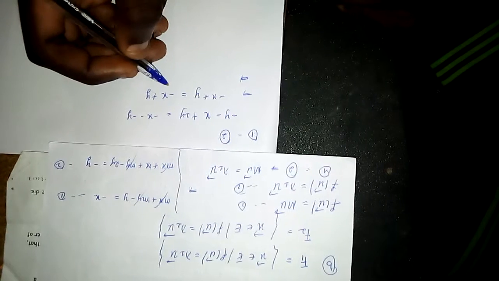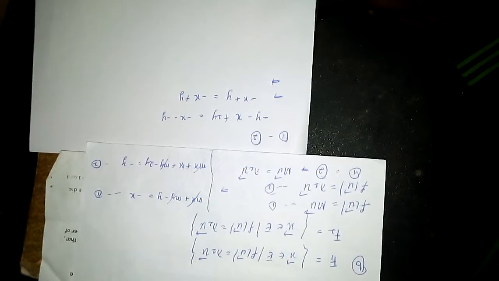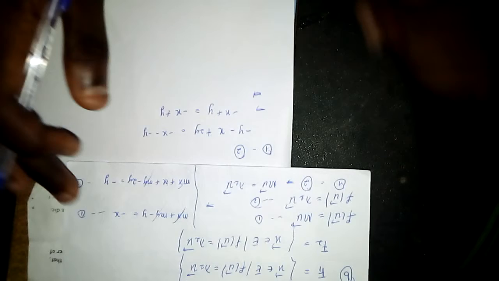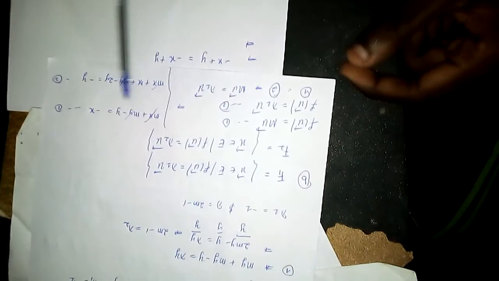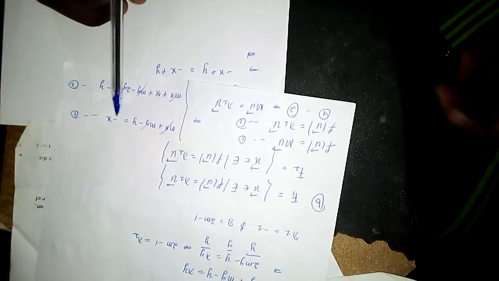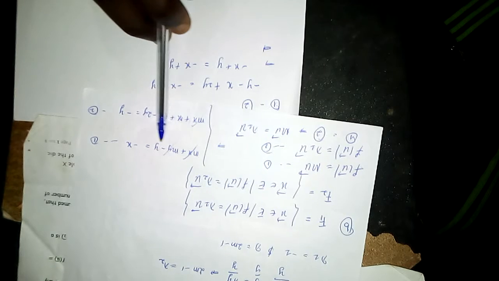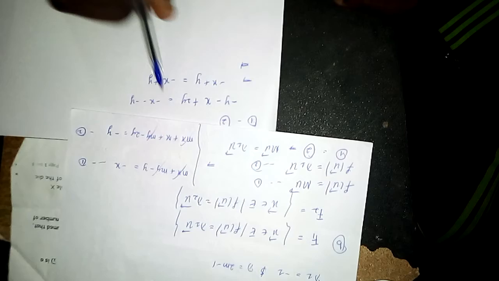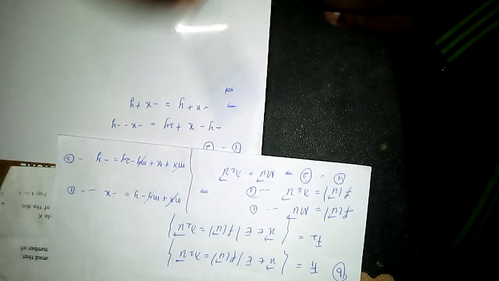So from here, I think we have made an error somewhere. Let's just verify clearly and see. Okay, so mx plus my, we replace lambda with negative 1, and then we have that. Anyways, it means that the equation is true, so this is not really advisable to do. So let's just deal with one equation and we see what we are going to get.